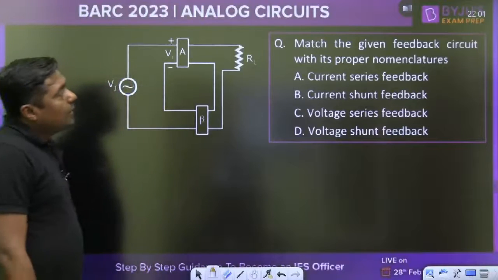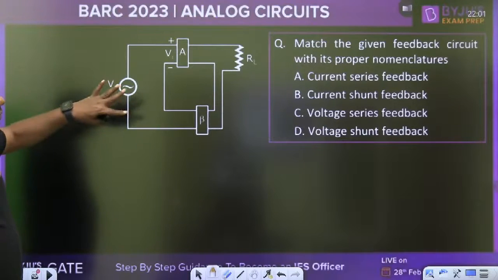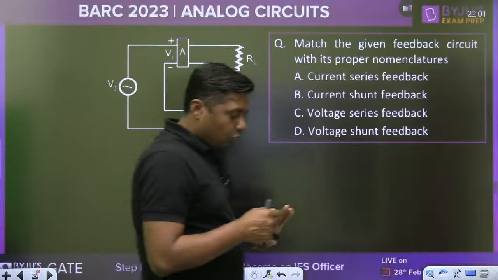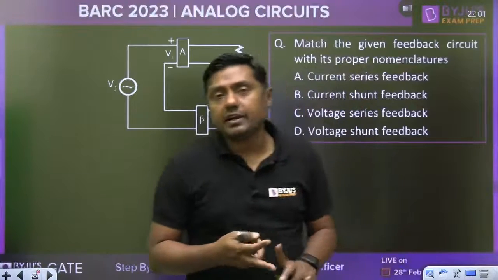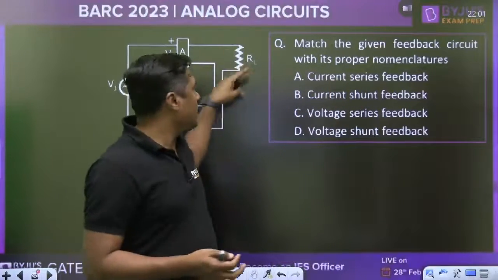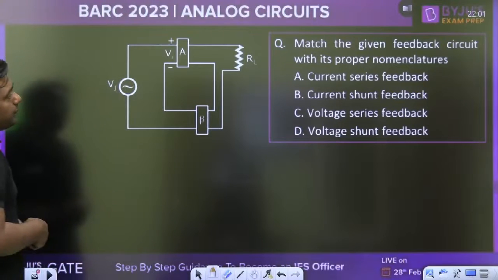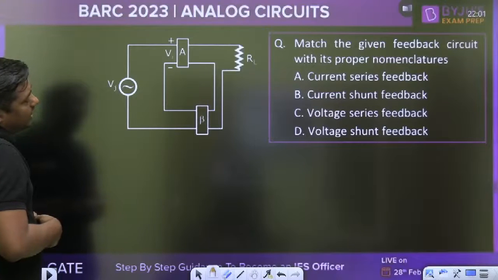Then match the given feedback circuit with its proper nomenclature. We have the four types of feedback: voltage series feedback, voltage shunt feedback, current series feedback, and current shunt feedback. What is this? The diagram. Please watch the diagram carefully.